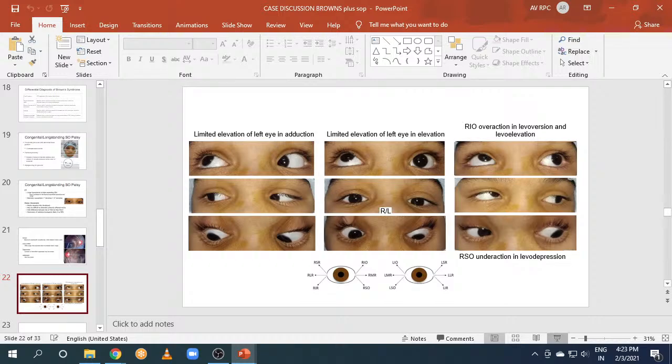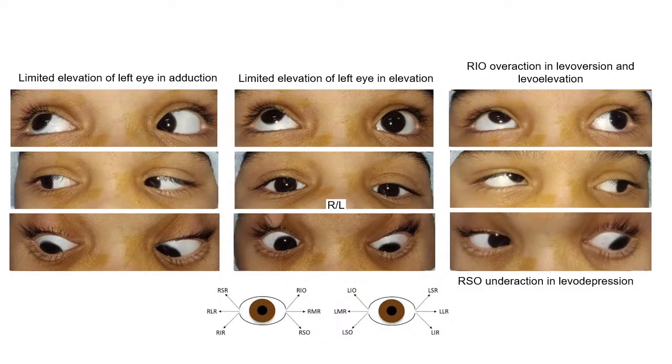So I understand this is a pretty confusing case. There are too many things in this case. But if I have to simplify them, look at the primary position first. If you look at the primary position of this patient, he has R by L. That means there is a right hypertropia and left hypertropia. So the most common cause of vertical squint paralysis is superior oblique palsy. So that's the first thing we need to look at.